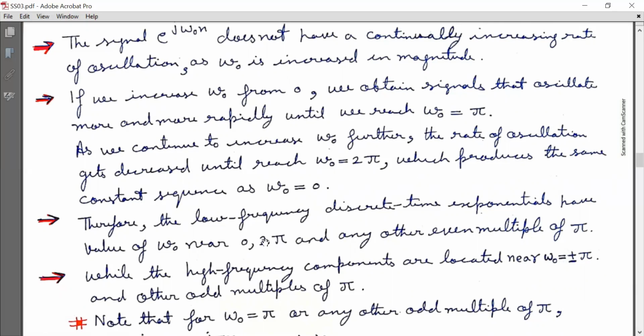So I repeat, the low frequency discrete time exponentials have values of ω₀ near 0, 2π and any other even multiples of π, while the high frequency components are located near ω₀ equal to ±π and other odd multiples of π.